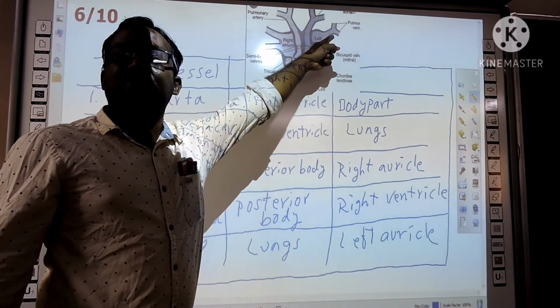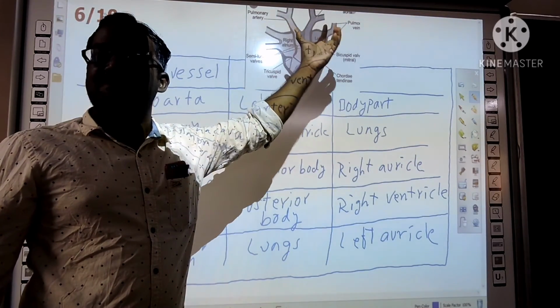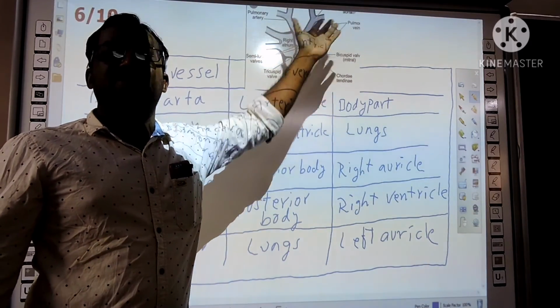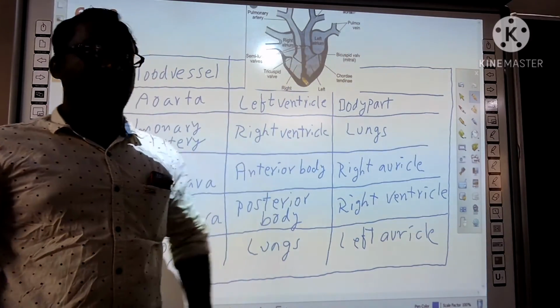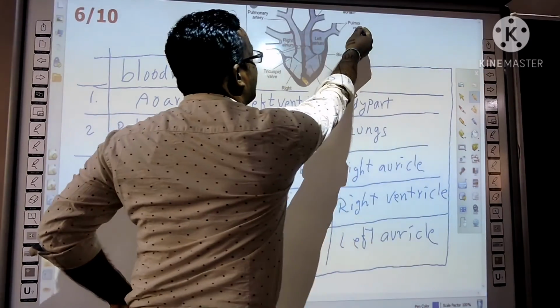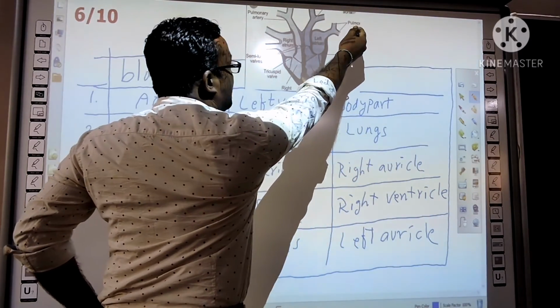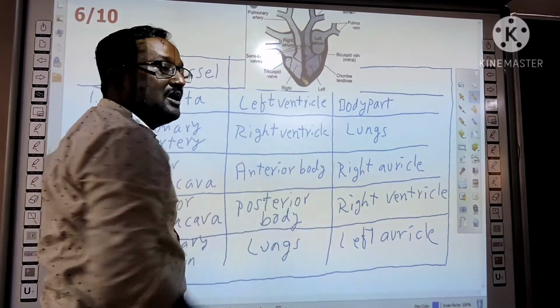It carries the blood from lungs. Which blood does it carry? Oxygenated blood. Understand? Just see the pathway. The pulmonary vein carries the oxygenated blood to the left auricle.